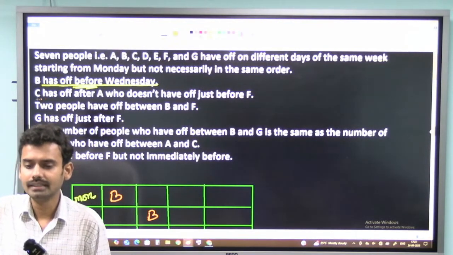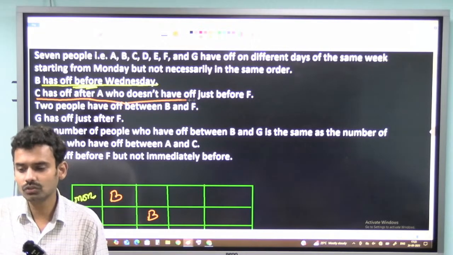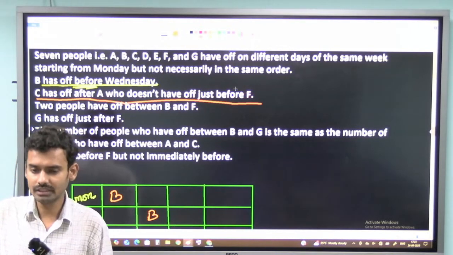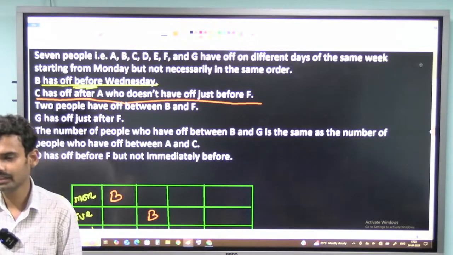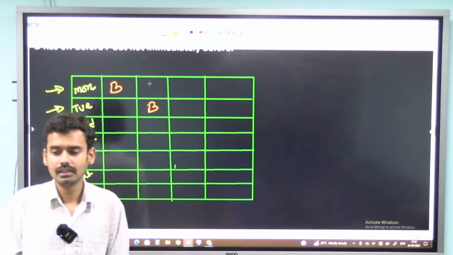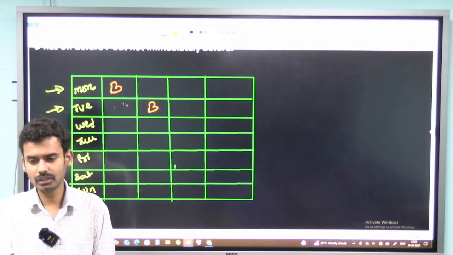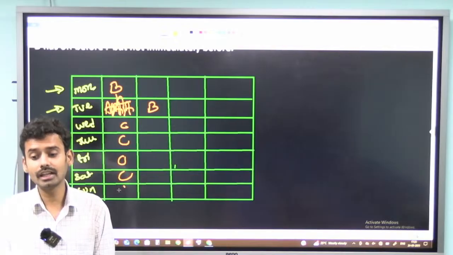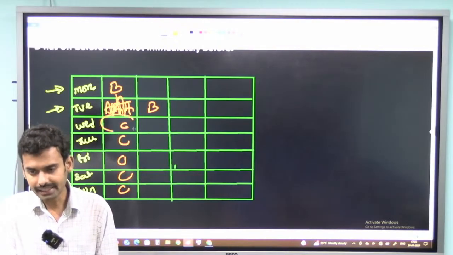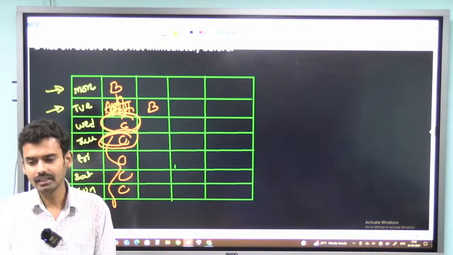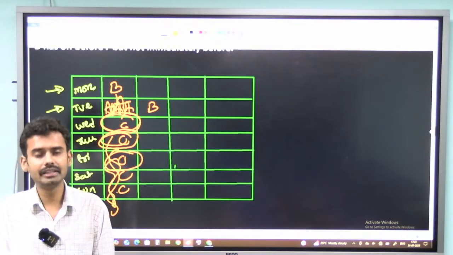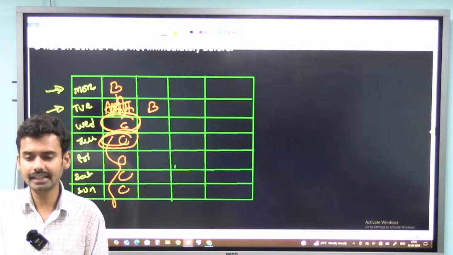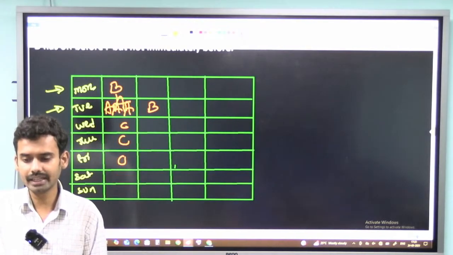Coming to the next point, C has of after A, who does not have of before F. So what is this point saying? C is having of after A. So let me write like this. Now it is a case of indirect hint because A can be here, C can be here; A can be here, C can be here; and so on. So there are multiple cases here. And also I can take A here, C anywhere here. There are many more cases, nearly 10 to 12 cases, I guess. So I need not take that as a direct hint because it leads to multiple possibilities.